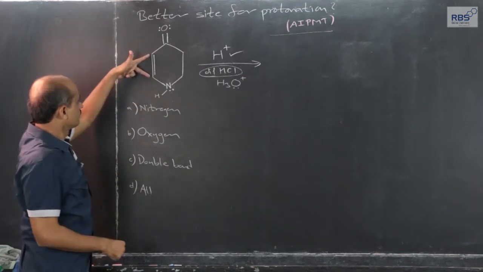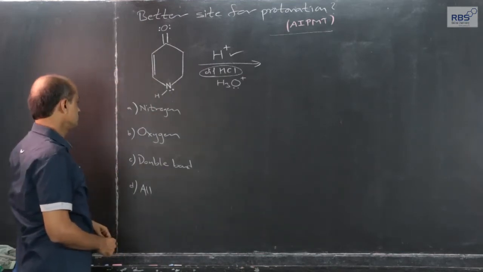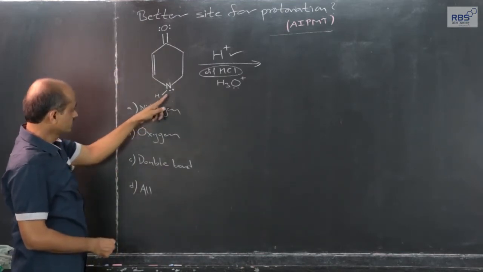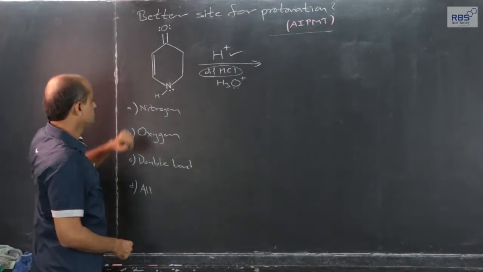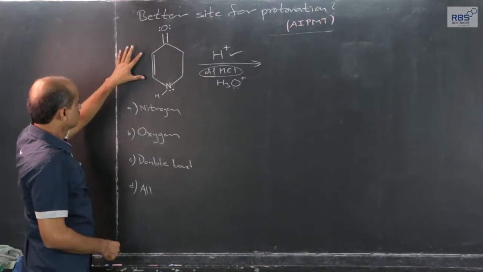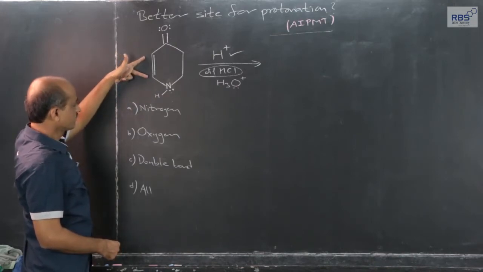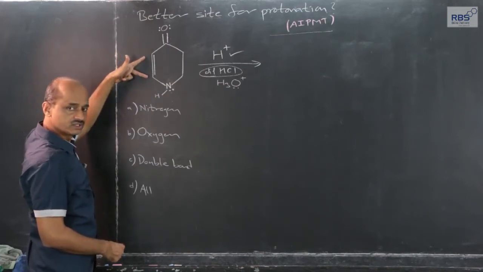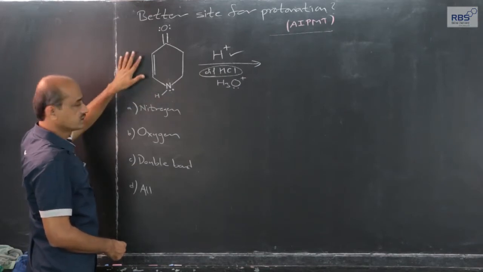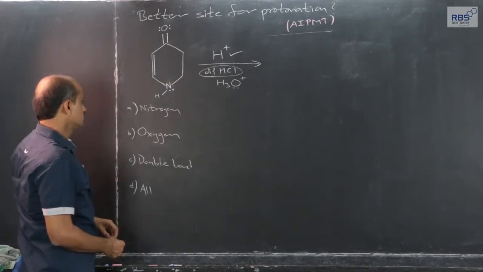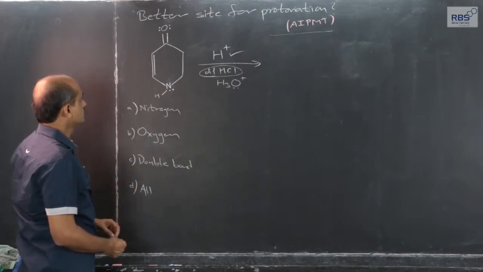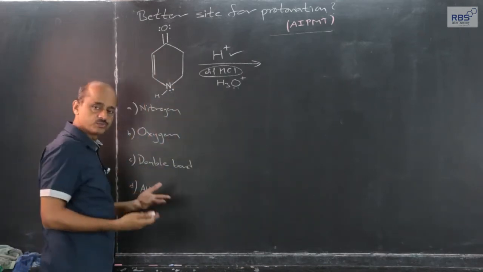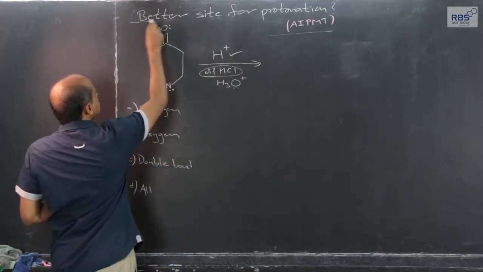And here is one carbon-carbon double bond. Protonation is possible here, and here also. Protonation of the carbon-carbon double bond we have also considered. So it is possible here too. And all cannot be the answer, because among the various possibilities, which one is better?